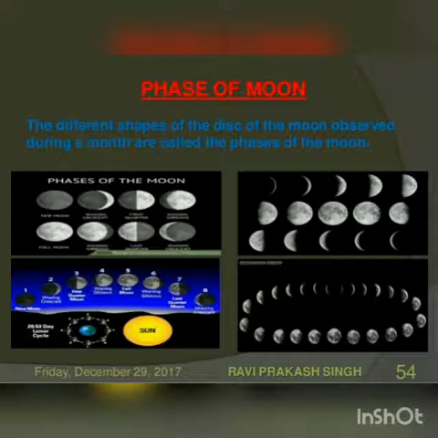Okay. Now, can you guess some relative positions of the sun, moon, the earth on the day of the full moon and the day of the new moon? Okay. So the size of the illuminated part of the moon visible from the earth increases each day after the new moon. After the full moon day, the sunlit part of the moon visible from the earth decreases in size every day. Okay, so the moon completes one rotation on its axis as it completes one revolution around the earth.